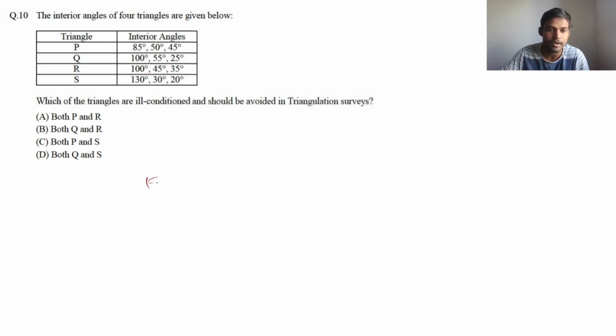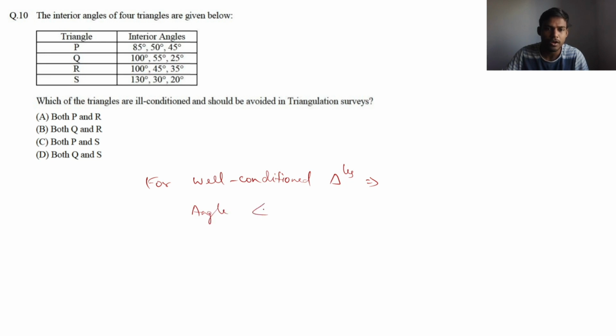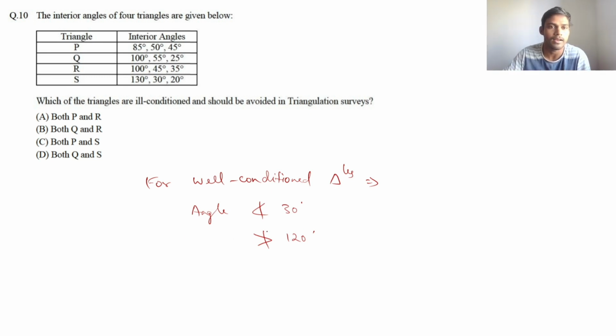So for well conditioned triangles, there are conditions. The angle should not be lesser than 30 degree and should not be greater than 120 degree. So the interior angle should not be lesser than 30 degree and should not be greater than 120 degree. Other than these angles are ill conditioned.